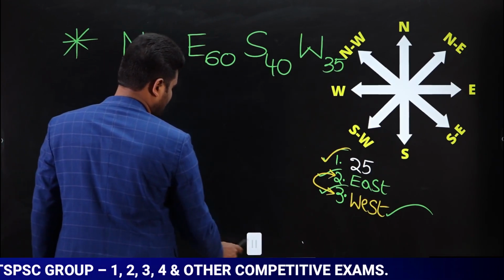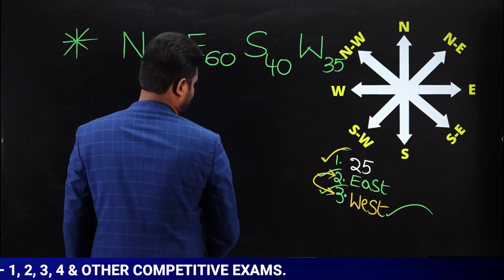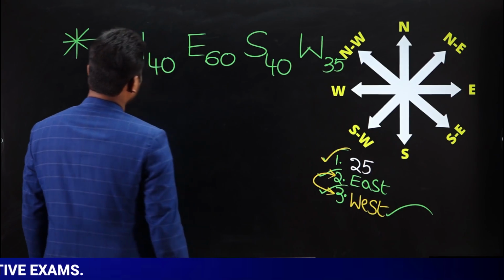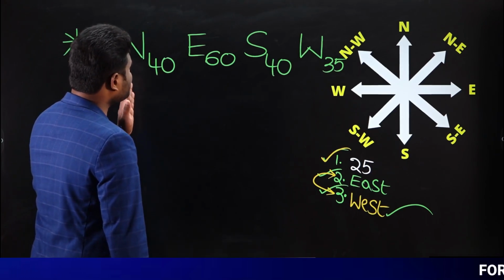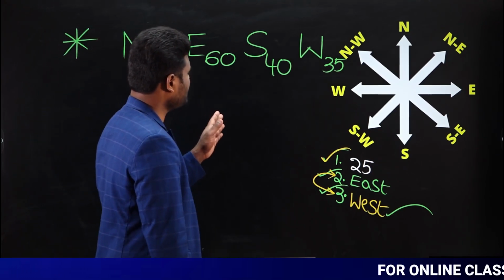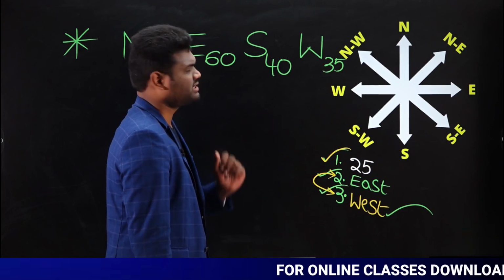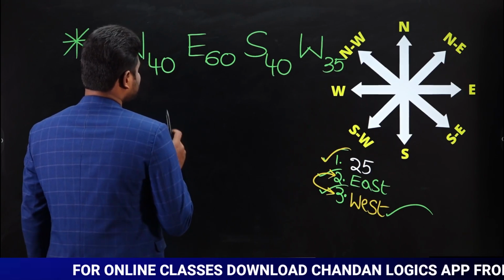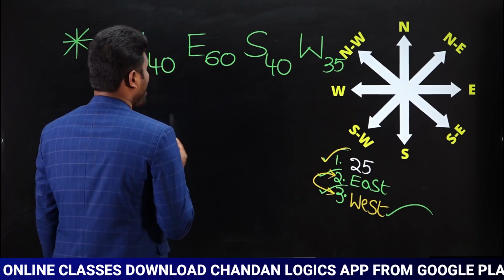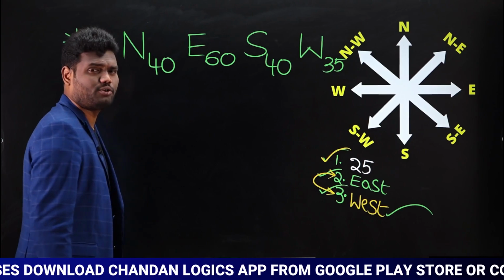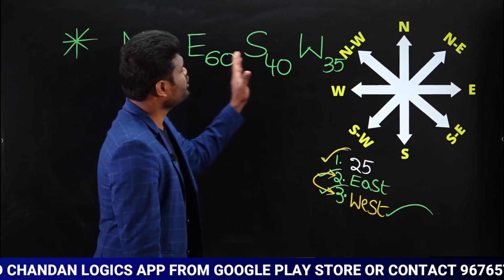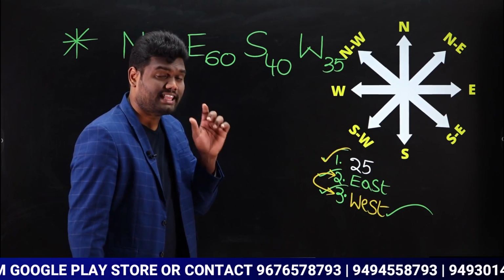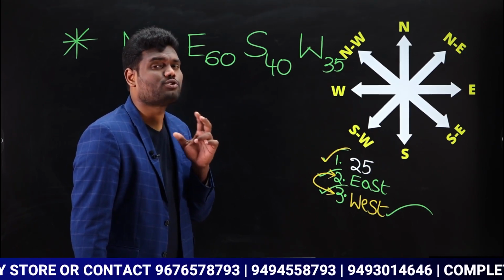Then how to solve the same question without using a diagram? Observe here carefully. Now if you observe, our question is north 40, east 60, south 40, west 35. This is our question. Yes or no? Now what I have told you, same add, opposite subtract. That is what I have told you. If you observe here, you don't have same. All are different, so obviously they are opposite. So now I have to subtract.